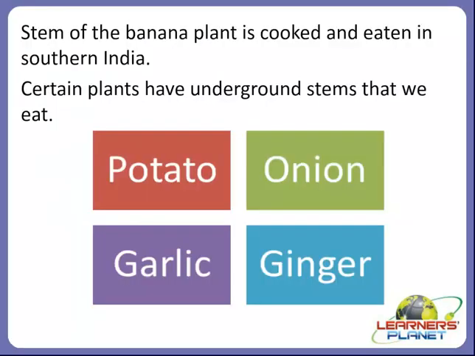Even the stem of the banana plant is cooked and eaten in southern India, right? You might have seen that. And certain plants have underground stems that we eat, for example potato, onion, garlic, ginger. As you know, potato and onion form a part of vegetables for us, and even garlic and ginger act as condiments or spices, right? Because they enhance the flavor of the food, right? Even sugar cane is a stem that is consumed by us and is also used to make sugar.